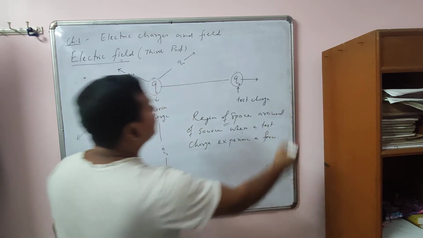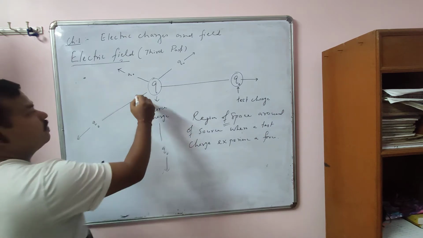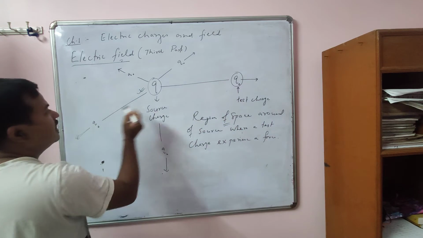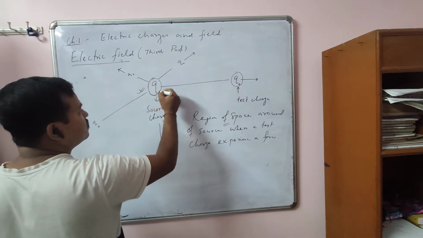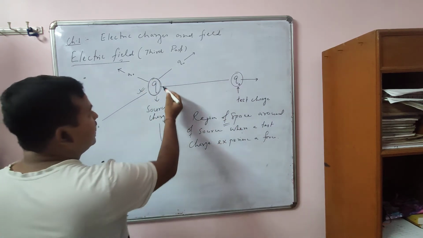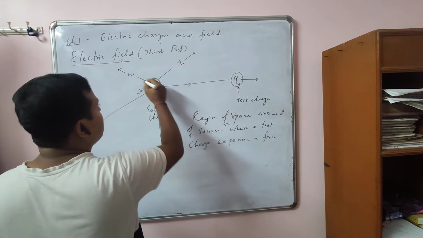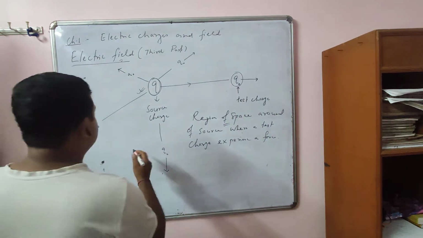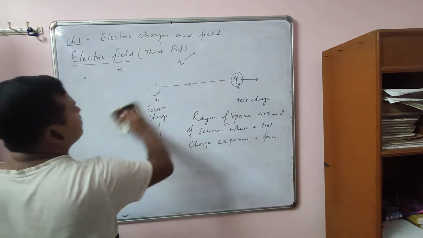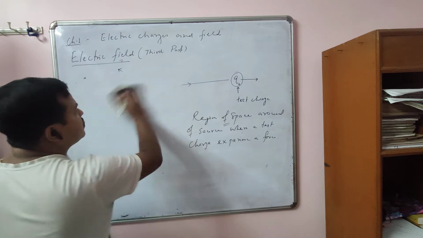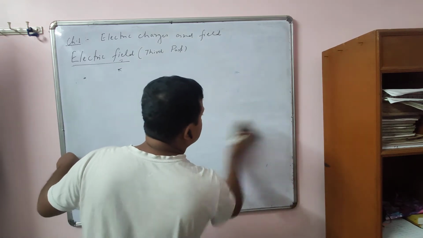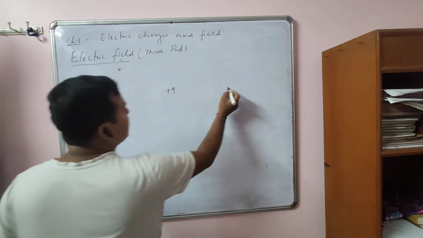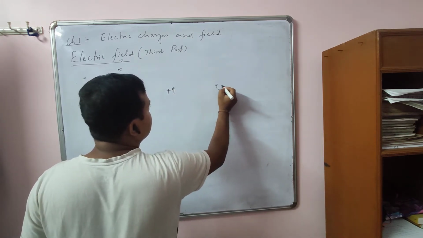From here you can say the source charge is positive, so it repels the test charge. What is the direction of electric field? For a positive charge, the direction of the field is away from the charge. Suppose this is the source charge, positive Q. If we place a charge here, it repels.